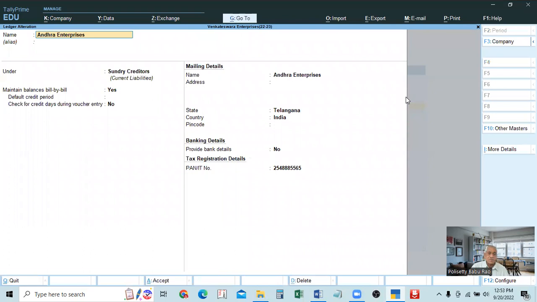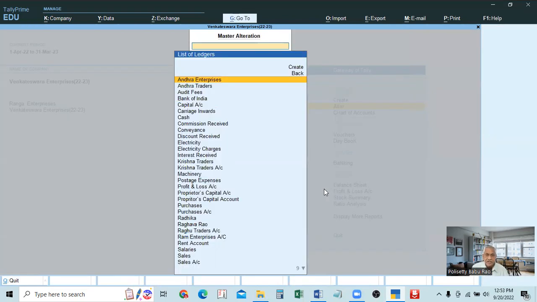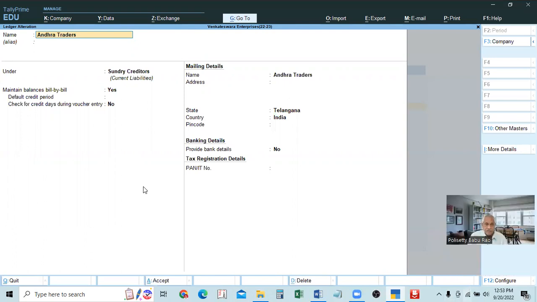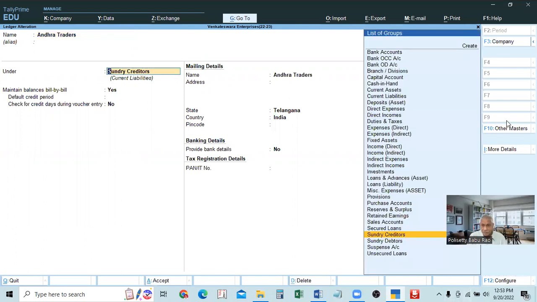See, sometimes by default, in the case of some ledgers, there will be no column for opening balance. There is no opening balance here. Then how do we enter the opening balance? For that purpose we have to use one tab. In the window itself, at the bottom right, on the right button menu, at the end you can find F12 Configure.